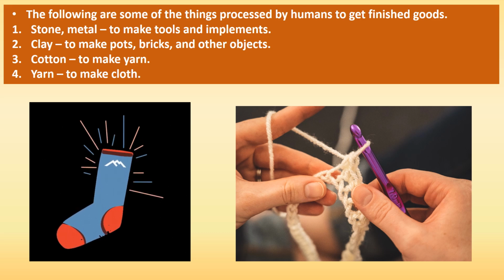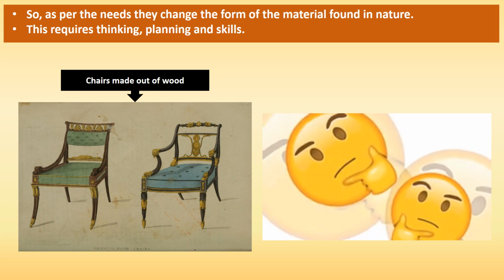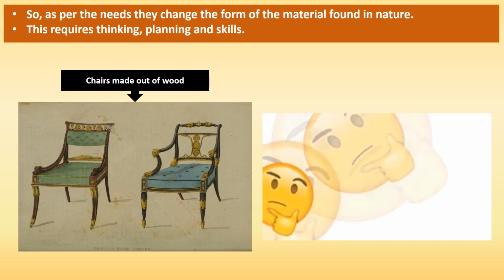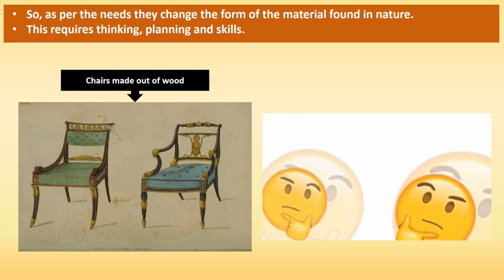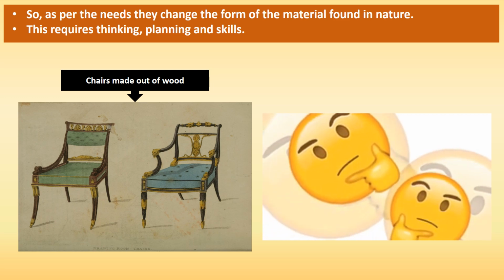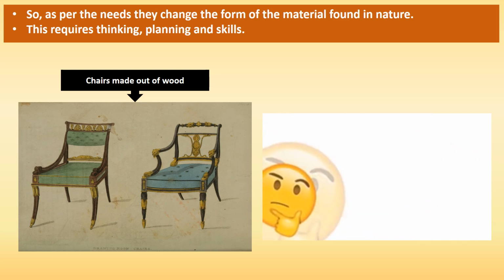He made yarn, that is thread, from cotton, and from threads he made cloth. So, this shows that according to his needs, man made changes in the material he found in nature.